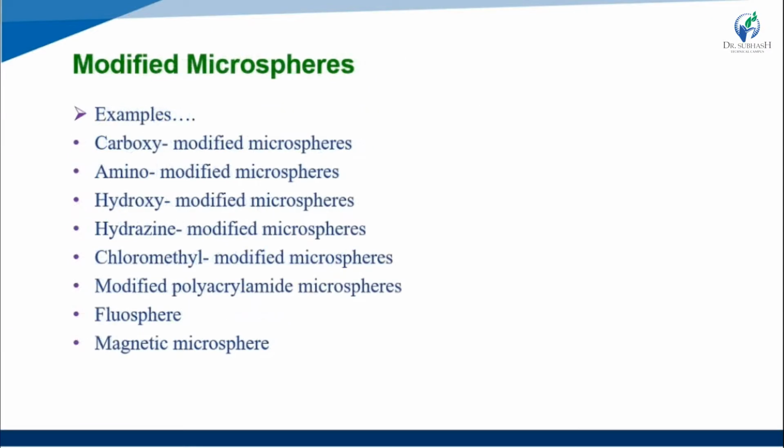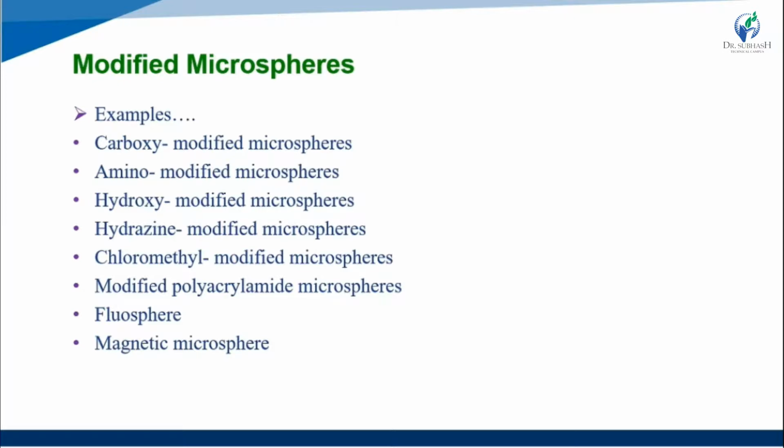Now we study the modified microspheres. Examples are carboxy modified microspheres, amino modified, hydroxy modified, hydrazine modified, chloromethyl modified, modified polyacrylamide microspheres, fluorospheres and magnetic microspheres.